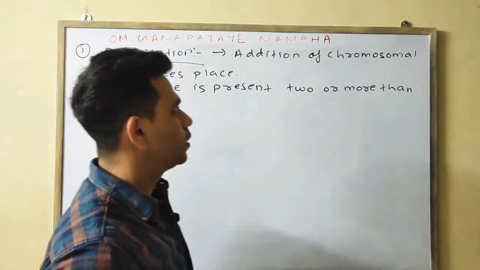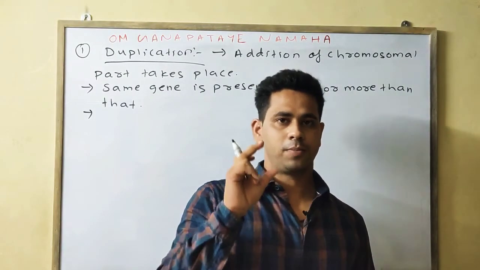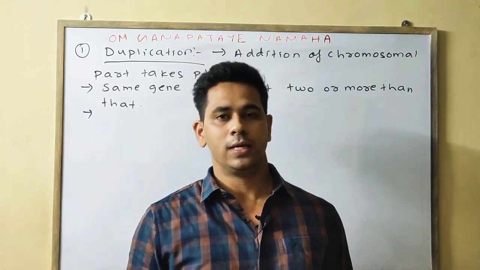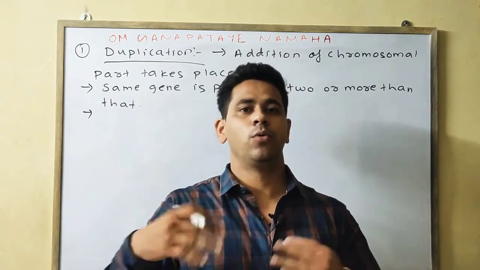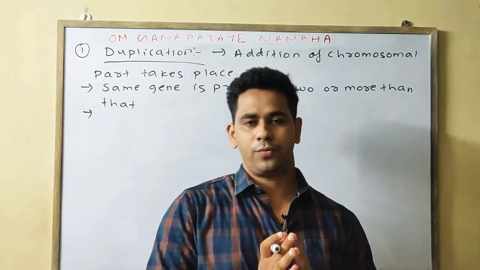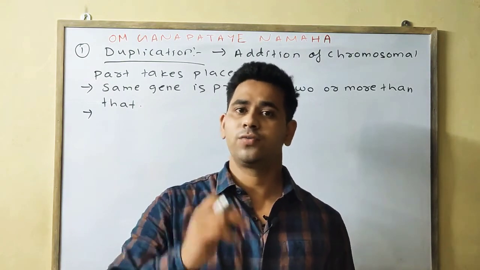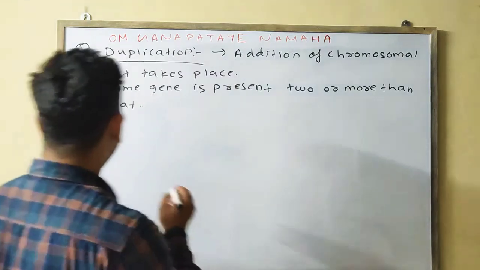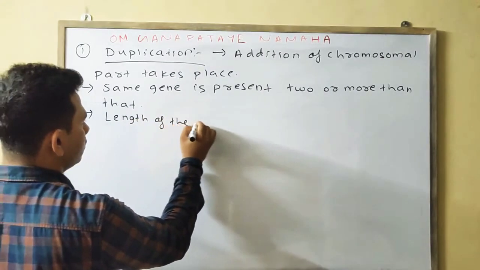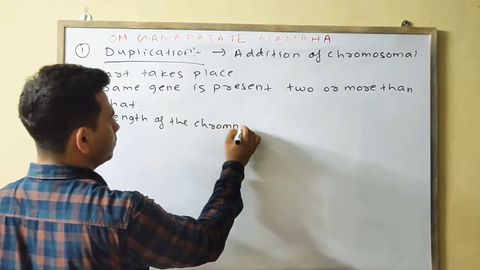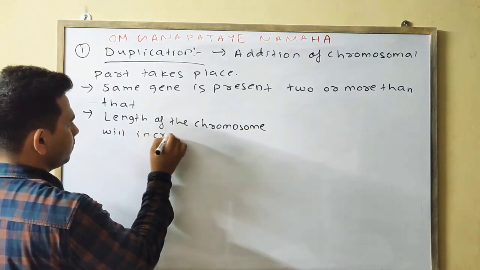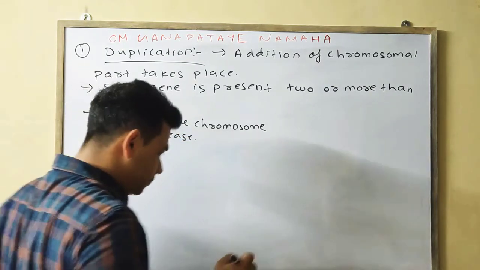Third point, if the chromosomal segment, or we can say some part of the segment, is being repeated, or duplicated, then obviously the genes are present more than twice. Okay, then simply we conclude that the length of the chromosome will increase. Okay, I'll give you an example.